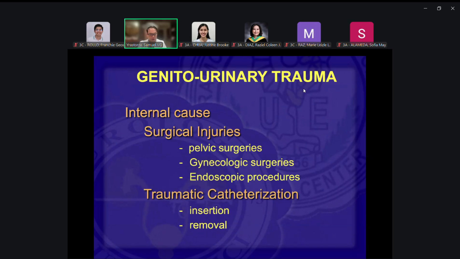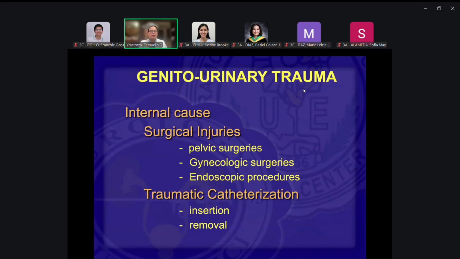And then you also have internal causes, and you go through surgical injuries. Of course, these are things that you don't really want to happen to you when you do your surgery, but it does happen. The urinary tract gets injured during pelvic surgeries or any abdominal surgery for that matter.